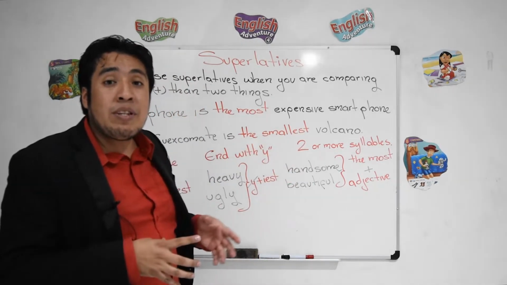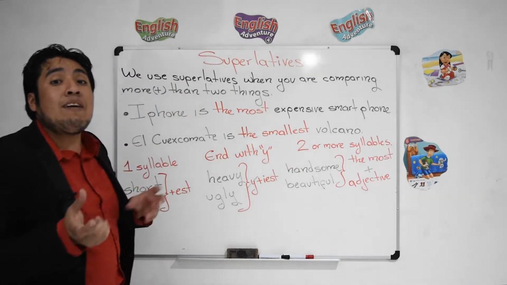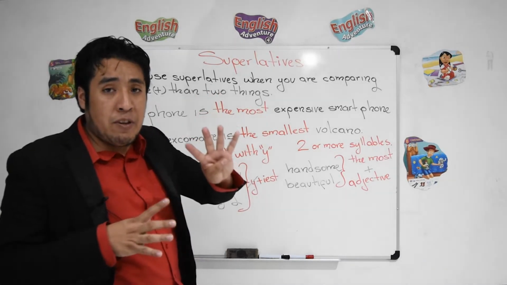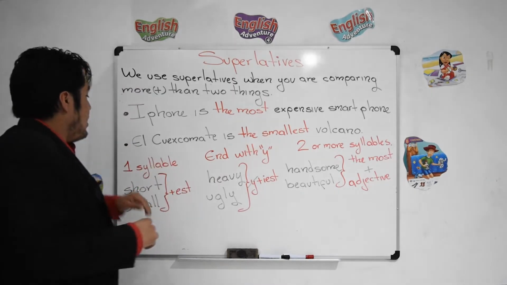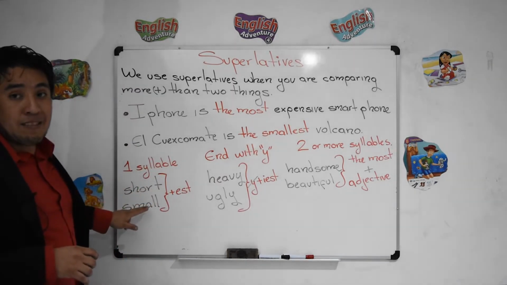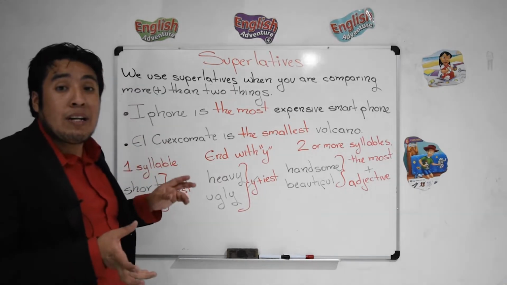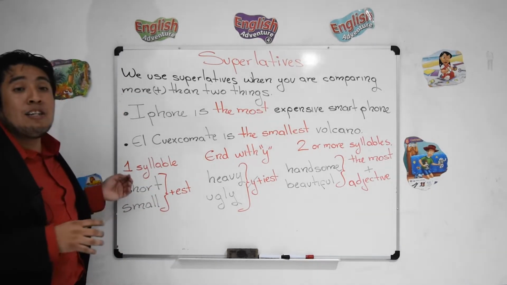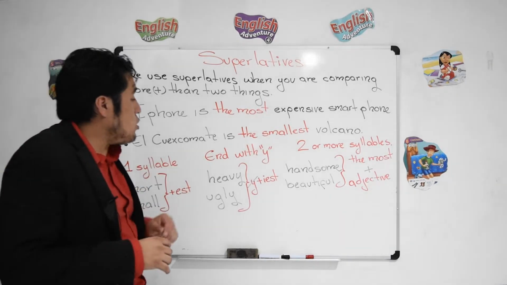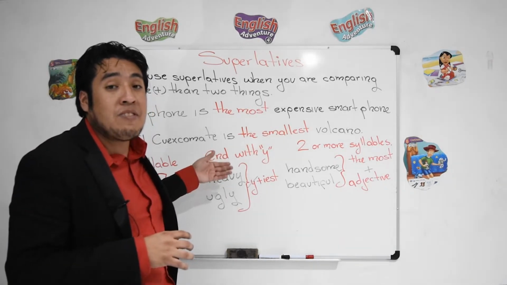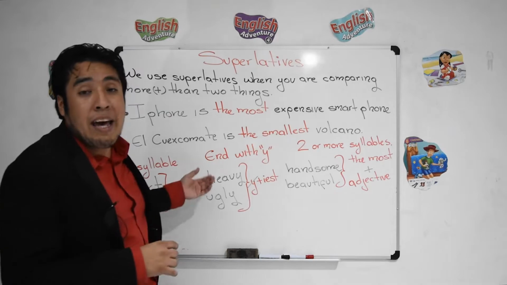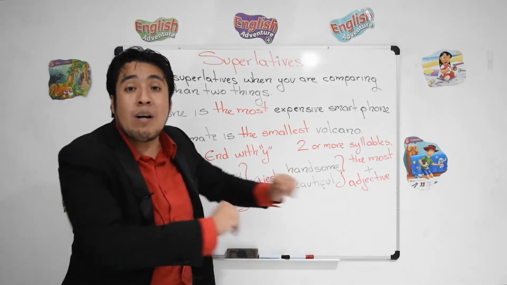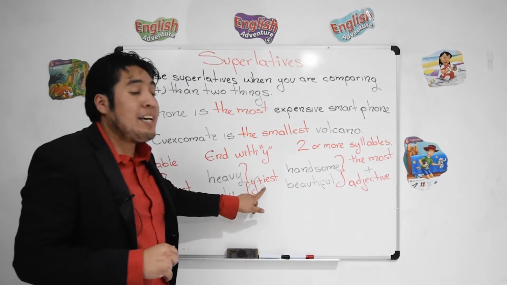One more time, every time we use superlatives, we have to change our adjectives, and one more time, we have different groups. So, one more time, one syllable, short and small. And in this case, with superlatives, we use est. So we say smallest and shortest. What about when the adjectives end with y? For example, heavy, ugly. So we take off one more time that y and we use iest.